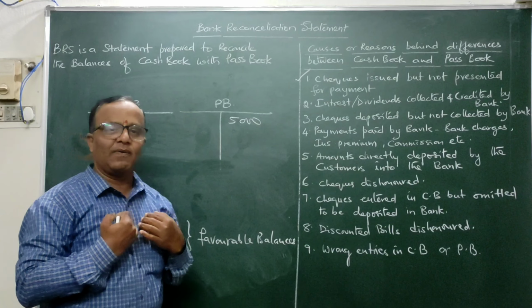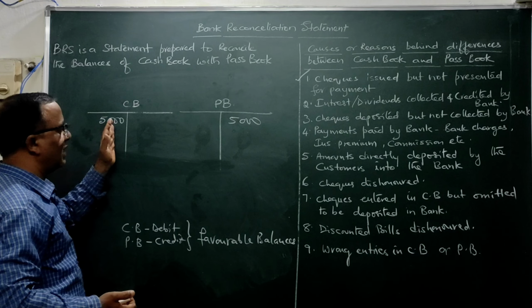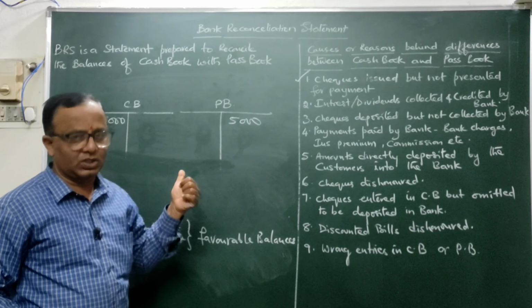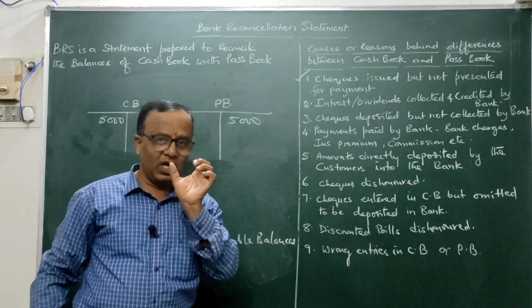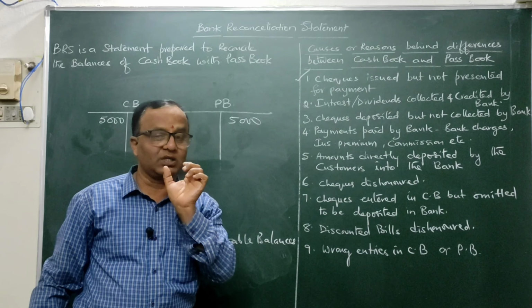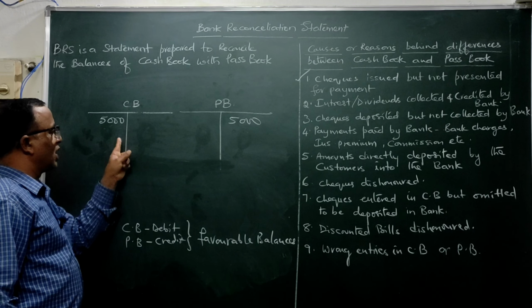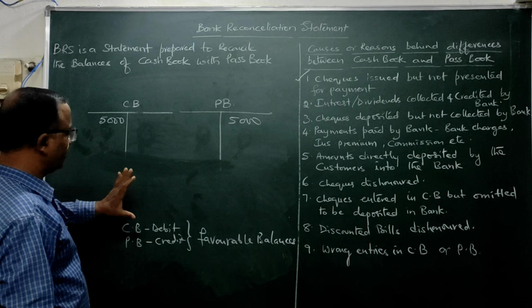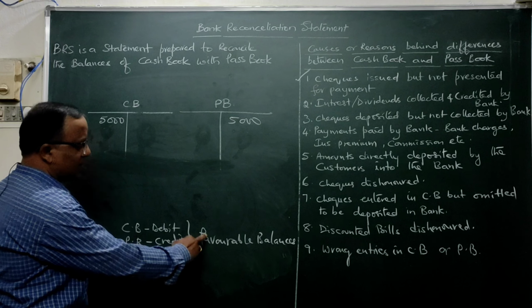That means if we have our money in the bank, our cash book will show a debit balance and the passbook shows a credit balance. Once again, in the BRS chapter, when you come across the cash book, we are discussing the bank column in the 3-column cash book. This is the debit bank column and this is the credit bank column. So cash book debit balance and passbook credit balance are called favorable balances.